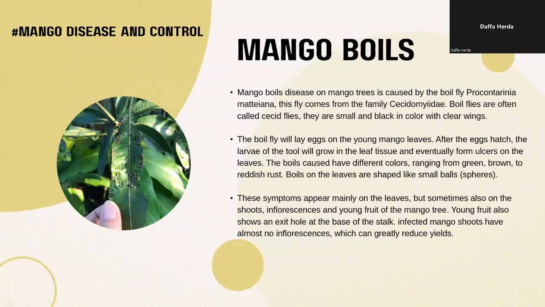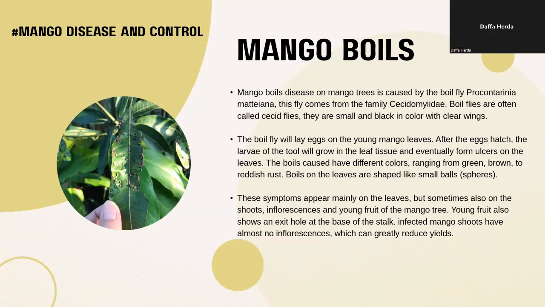Mango boils. Mango boils on mango trees are caused by the boil fly Procontarinia matteiana. This fly comes from the family Cecidomyiidae. Boil flies are often called cecid flies. They are small and black in color with clear wings.